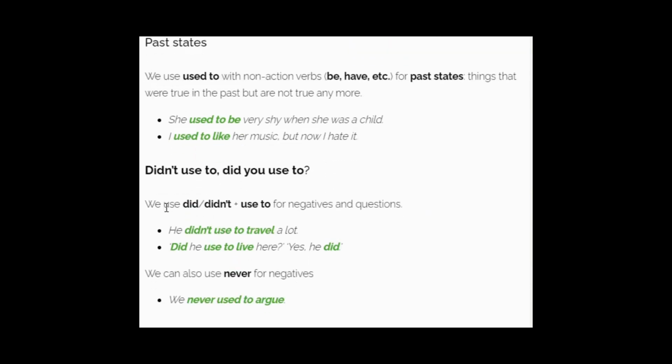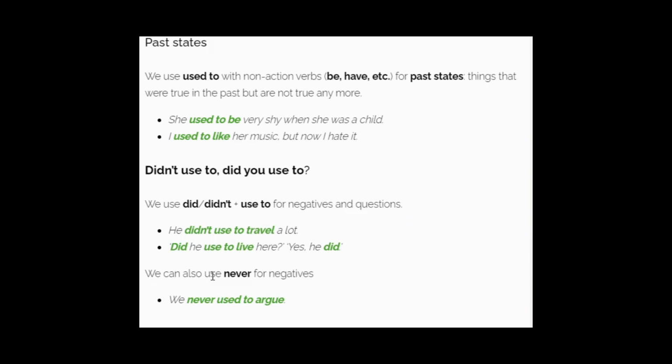And next one, "didn't used to". Here we pronounce this word "did not". "Didn't" is a contraction of "did not", a short way of saying it. "Didn't used to", "Did you used to". We use "did" and "didn't" with "used to" for negatives and questions.